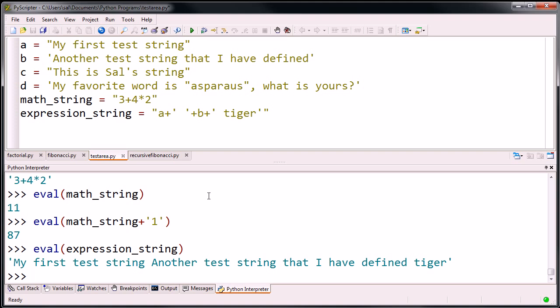Where did that come from? Well, in the string, these were just characters, A and B. But when I evaluated in our current context, A and B are variables, and they represent strings. So when you evaluate this, it's going to say, OK, A is a string. That's my first test string. Concatenate, or put this space at the end of it. So my first test string, and then I have a space. And then put B at the end of that. So another test string that I have defined. Then put a space, tiger. And then you have a space tiger.